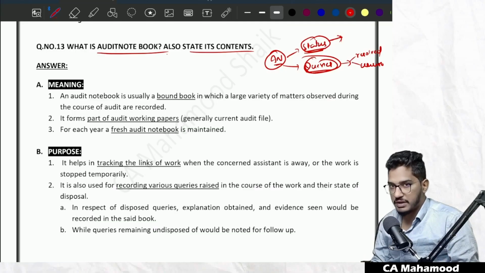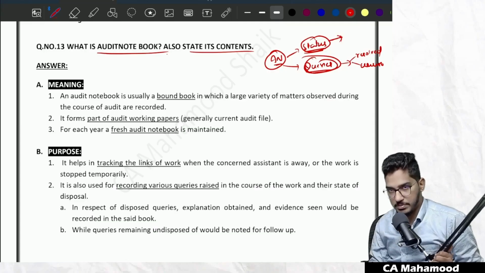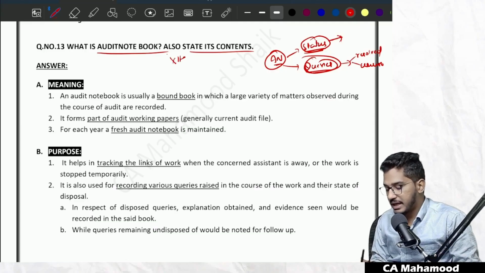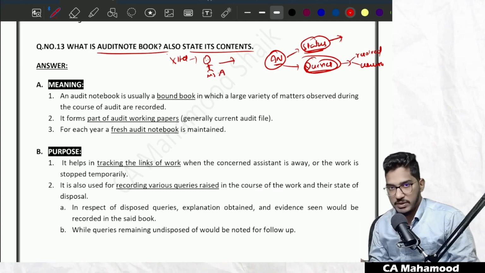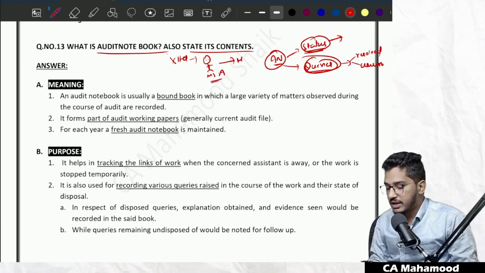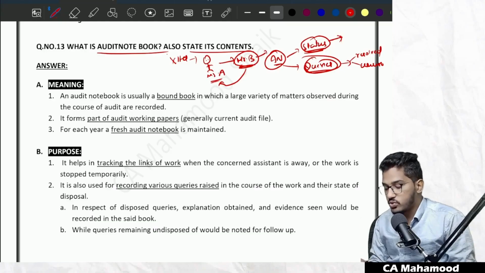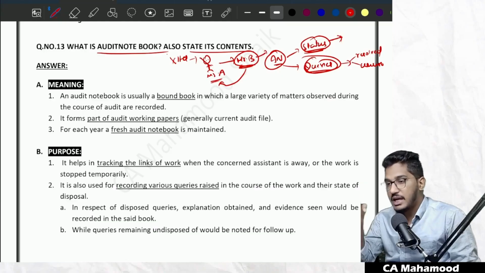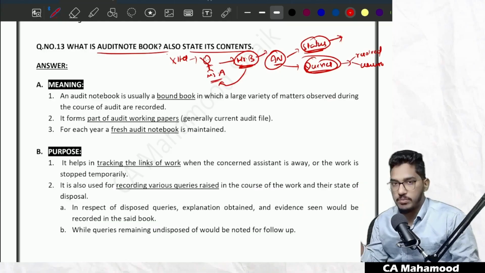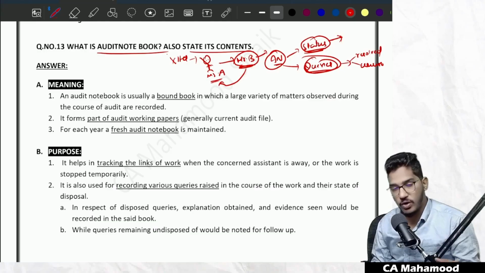Because sometimes an engagement team member is required to be replaced. For example, we are conducting audit of some client X Limited. There is one article assistant, Mr. A. He came for 2 days of audit. After that, he becomes sick and his work has to be taken up by another engagement team member, Mr. B. If Mr. B doesn't know where exactly Mr. A stopped his work, once again he has to start the work from the beginning. On the other hand, if Mr. B knows where exactly Mr. A stopped, he can resume the work exactly from the same point. So it will unnecessarily avoid doing the work twice.